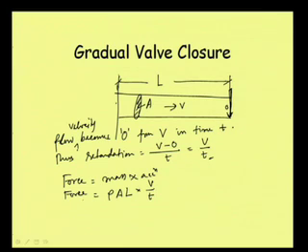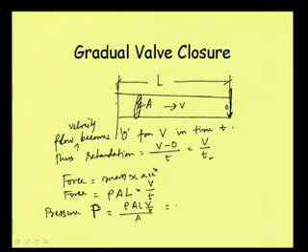Then what pressure is generating? That force means pressure is getting generated at this point. So pressure P, we should not confuse rho and this P, we can write as force by area. So it will be rho A L V by t divided by area.